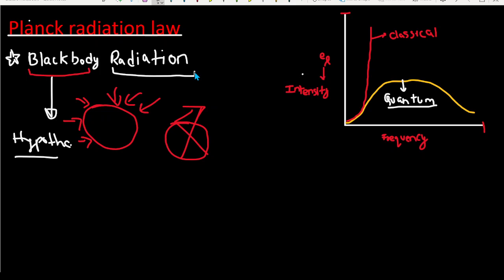And we all know what happens when an electron oscillates. When an electron oscillates, it emits an electromagnetic wave. And that's in the case of the black body. If you heat a black body, a particular substance, it will emit different types of radiation, and that is called black body radiation.